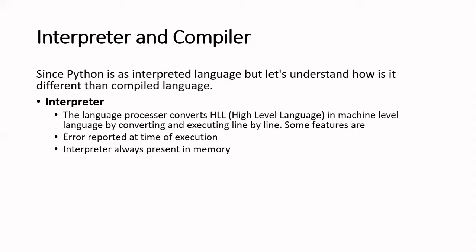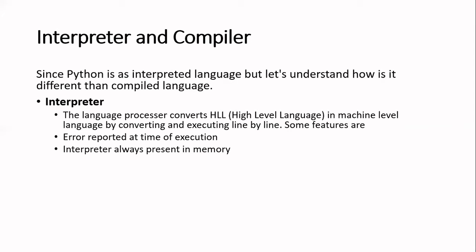Some of the better things because of this are that errors are reported at the time of execution, and the interpreter is always present in memory. So what happens when you run a Python program? You'll need an interpreter, so that Python interpreter will come into the picture.